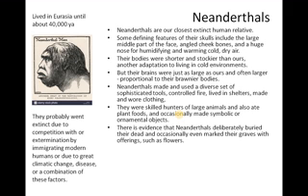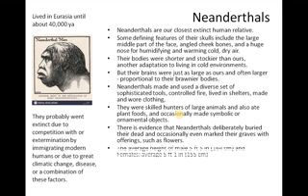There is evidence that Neanderthals deliberately buried their dead and occasionally even marked their graves with offerings such as flowers. We don't know how far it is true, but there is evidence suggesting this kind of behavior.